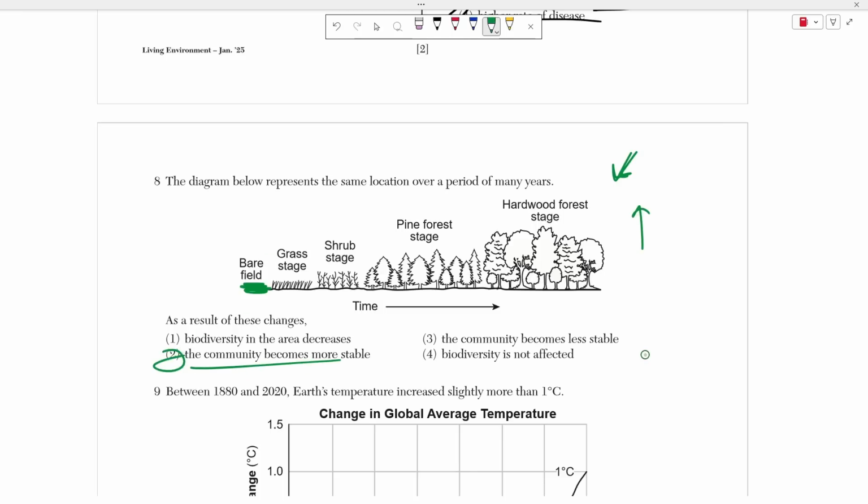The biodiversity is talking about the number of unique species in an environment. So if we look here, we started with nothing, 0 unique species, and now all of a sudden we have 1, 2, 3, 4, at least 4 new species of trees that make up this hardwood forest. So the biodiversity is affected, and it did not decrease, it actually increased, which increased the stability, right? The more biodiverse you are, the more diverse your environment is, the more stable it is.